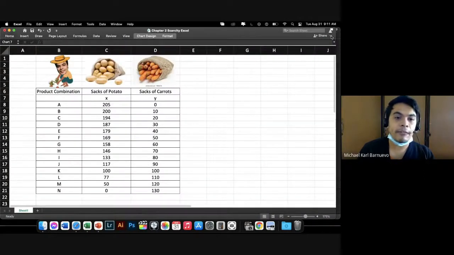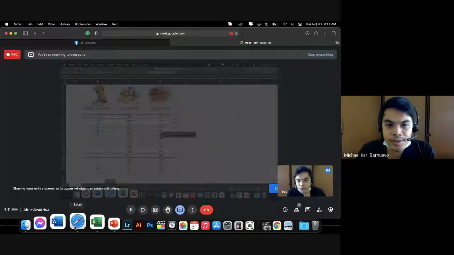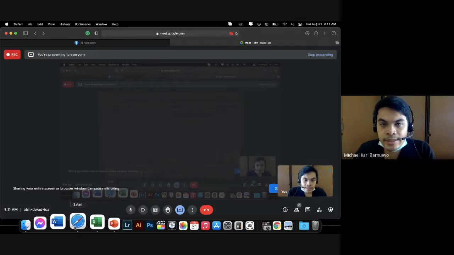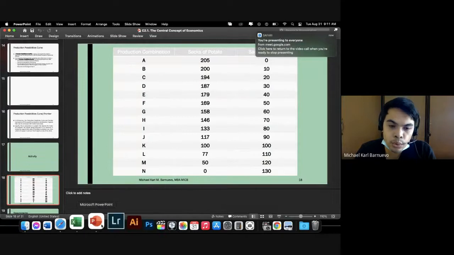Let's say I am a farmer. I have a lot, I have a farmland. I have land where I can plant. I now have the option to either plant potato or carrots. Now the question is, how many carrots or how many potatoes will I produce to maximize my scarce resource?